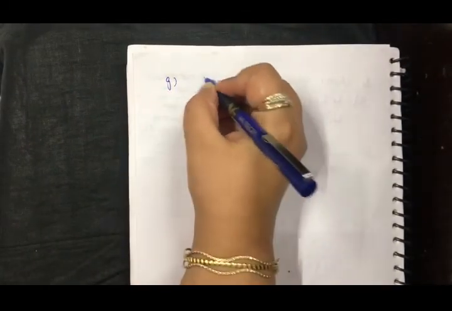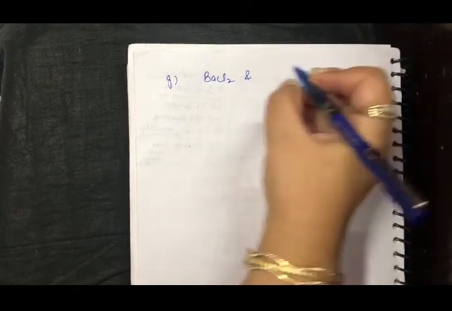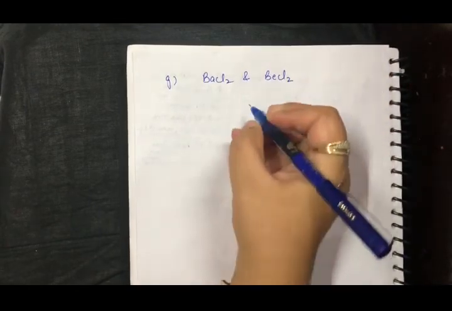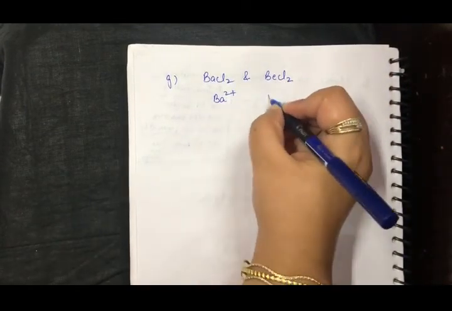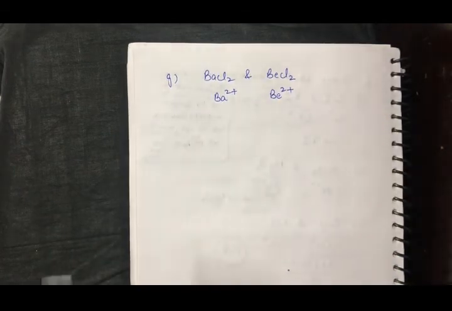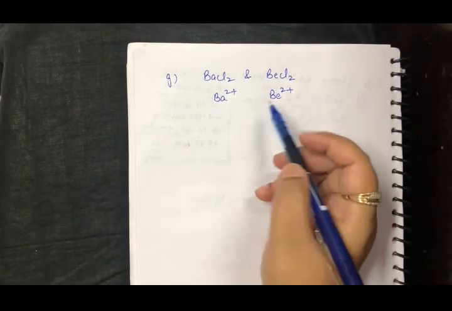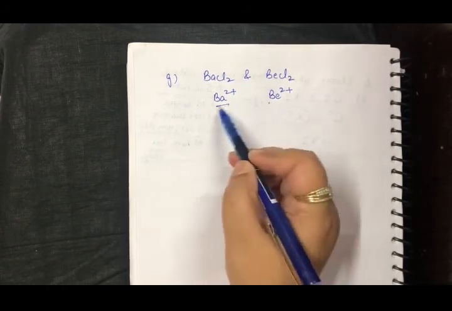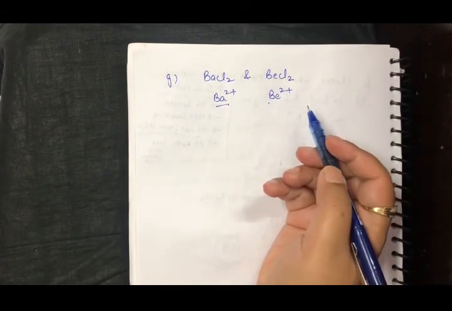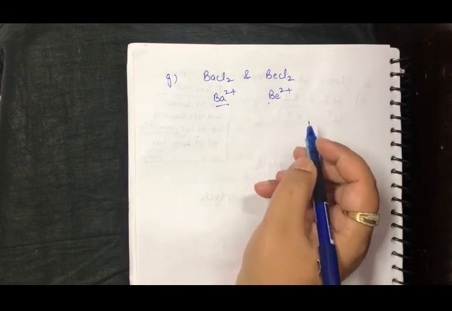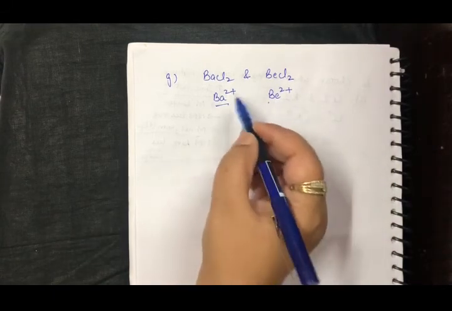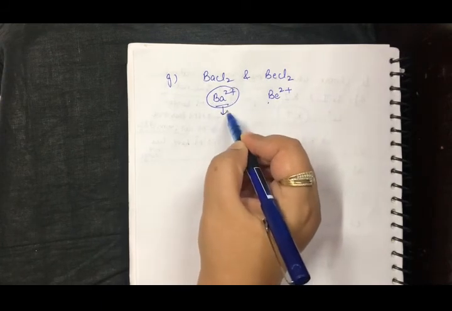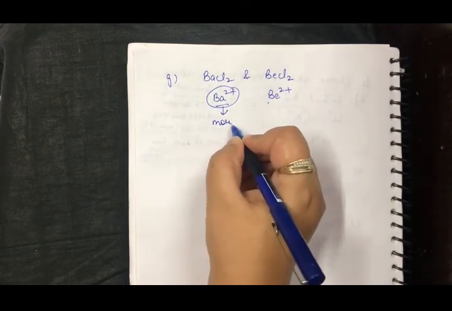Similarly, let's take few more examples before I wind up the topic. Let's take barium chloride and beryllium chloride. Now here it is Ba2 plus, here it is Be2 plus. Again, my non-metal is same and in the same oxidation state. So if I talk about barium or beryllium, none of them are from D and F block. So I have to see for higher ionic character what should be considered, the bigger size. So this is bigger in size, so it is going to be more ionic.